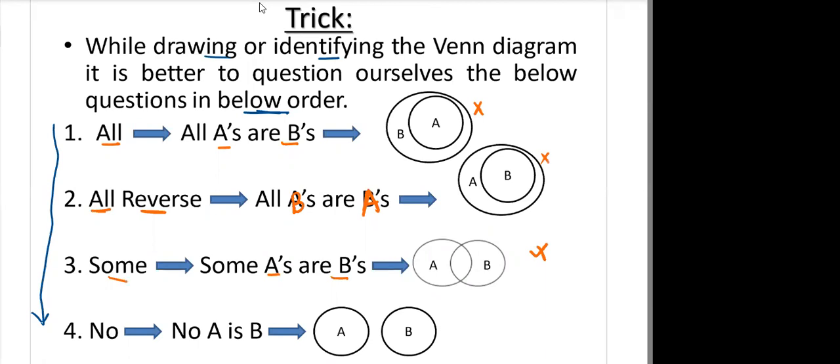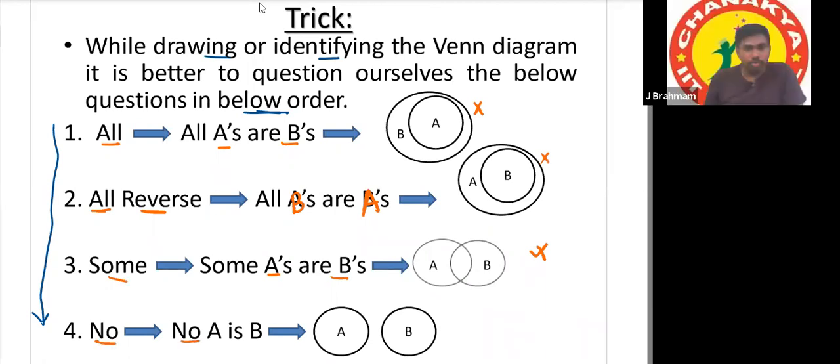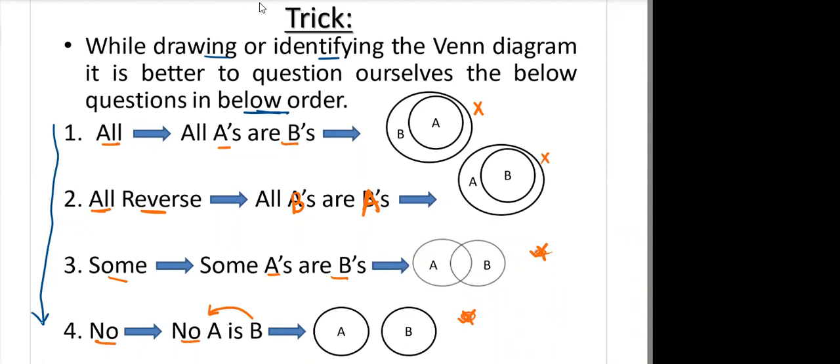So we will go last, and finally we have to check no A is B. So here also the same. If no A is B is true, then no need to check no B is A, because that will be true. And if no A is B fails also, no need to check no B is A, because that will fail. Okay. So follow this order, sir, and try to answer the given questions.